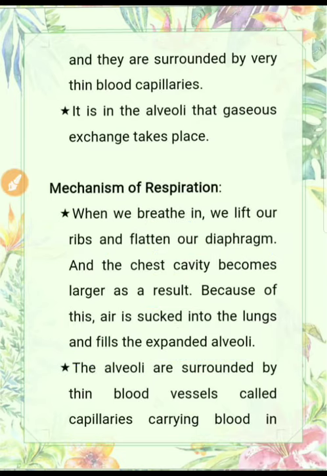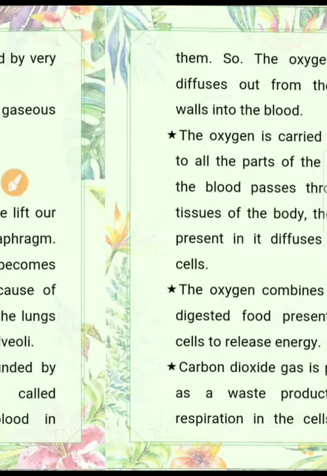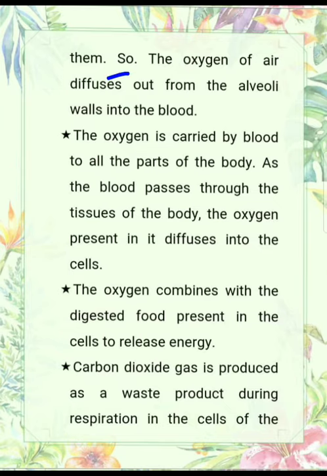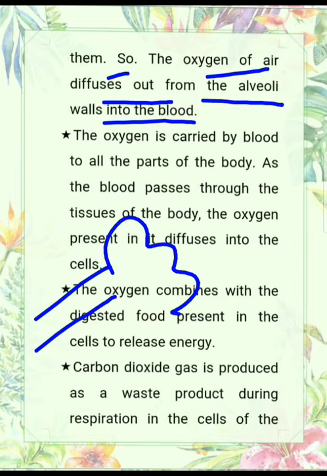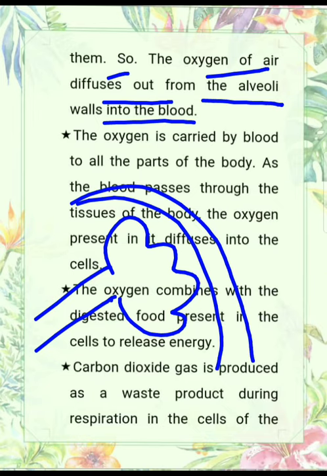Now, as I told you, alveoli are surrounded by thin blood vessels called capillaries carrying blood. So the oxygen of the air diffuses from the alveoli walls into the blood. This is the alveoli and this is the blood capillary. So oxygen enters here from outside, and now enters the blood capillaries.